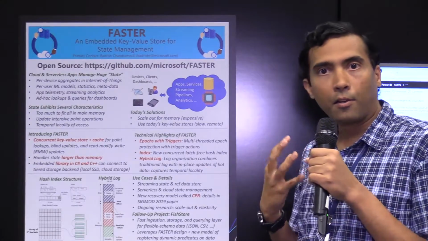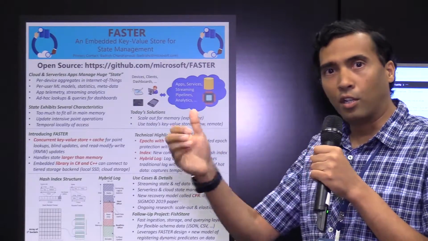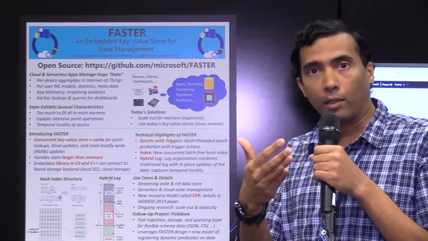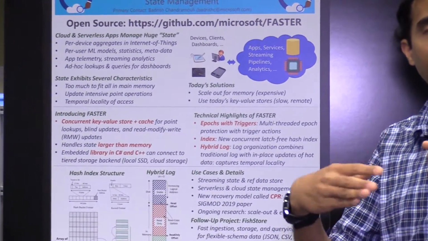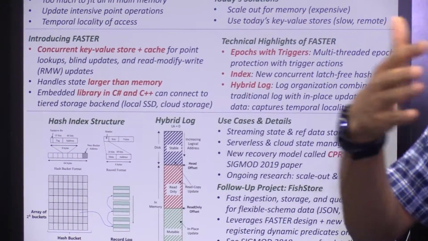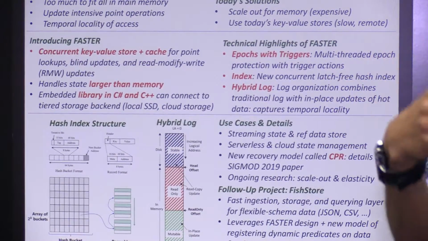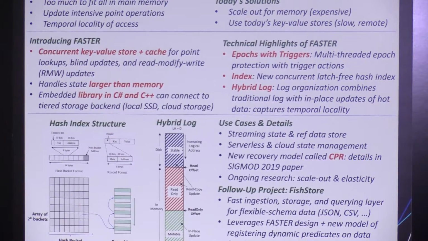Faster is written as an embedded library in both C# and C++, and it can work with any tiered storage backend. For example, if you're a device, you may be able to use your local memory, some local SSD or storage device, and finally tier down to the cloud storage, which may be the final tier of your storage hierarchy. The application is unaware of this tiering, and the system takes care of caching the hot working set in main memory.